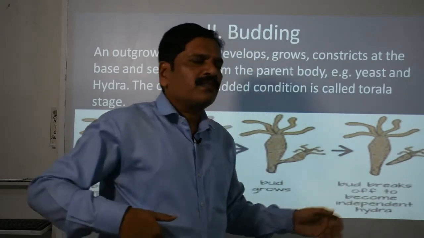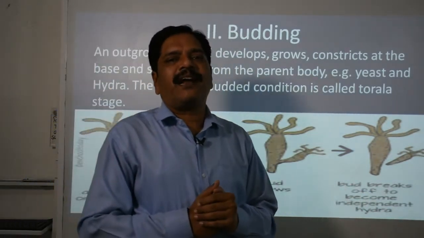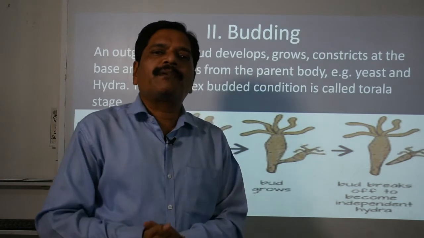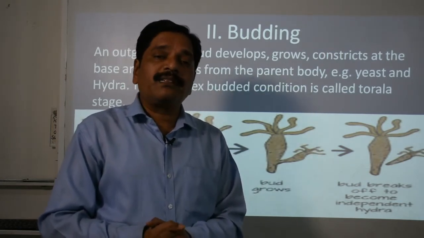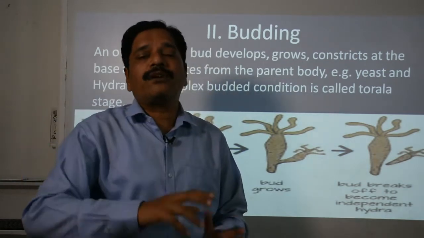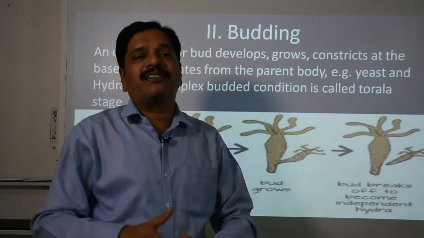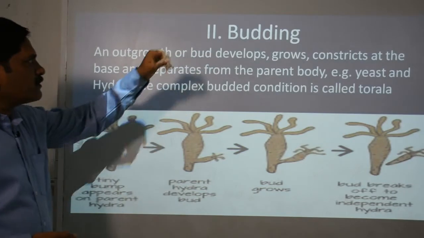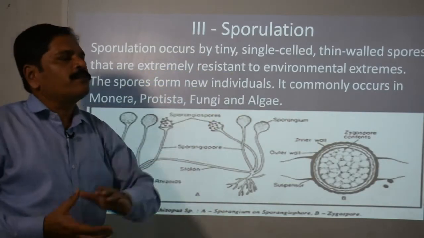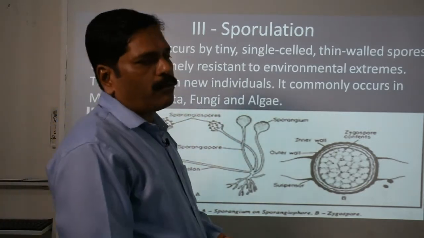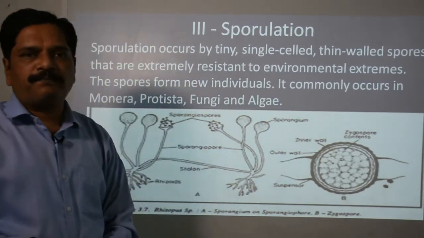Okay, so these buds are also external and internal. If you remember the structure of sponge or Scypha, then you remember that its internal surface is also able to produce buds, and that is called internal buds. Okay, so this is the second mode of asexual reproduction, that is budding. Then we are going to discuss the third asexual mode of reproduction, that is called sporulation.